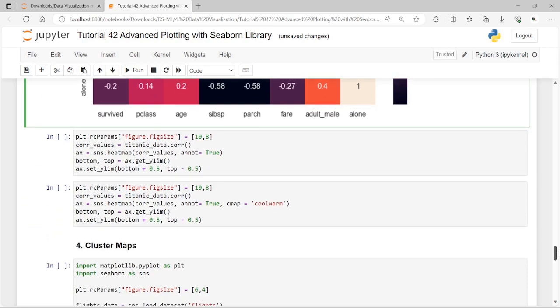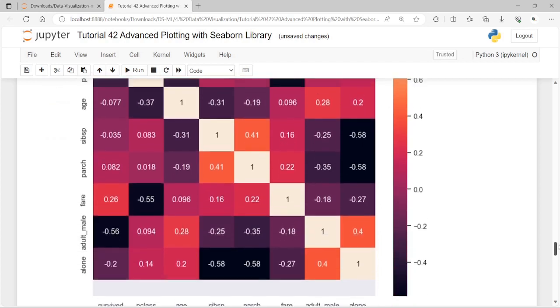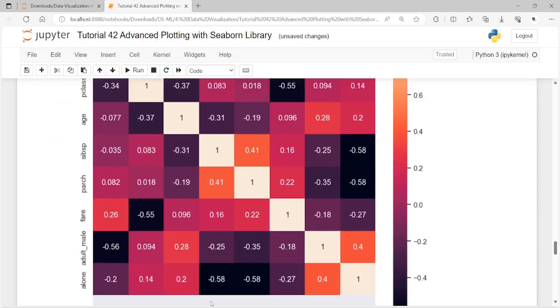We have also included one more thing: we use the set ylim method to increase the plot size from the top and bottom by 0.5. Let me explore how this happens. See here, above and below we get a 0.5 increase.